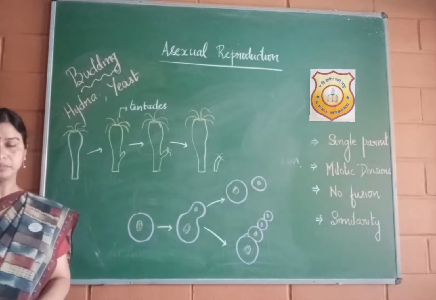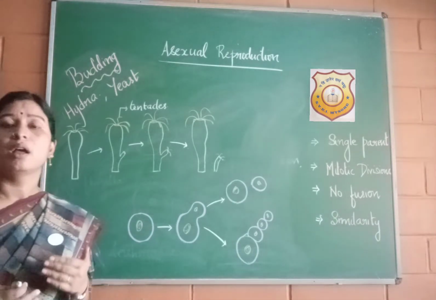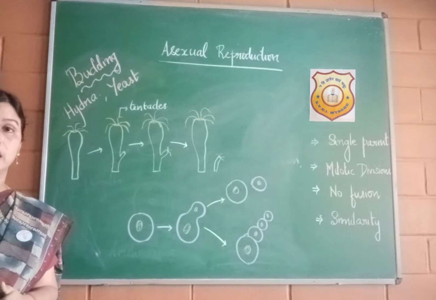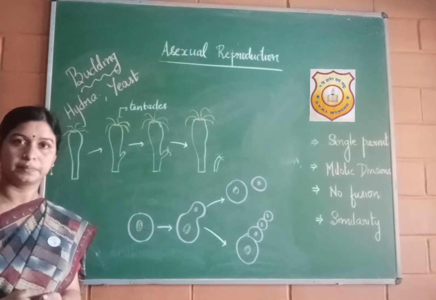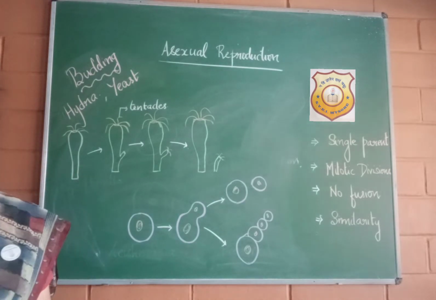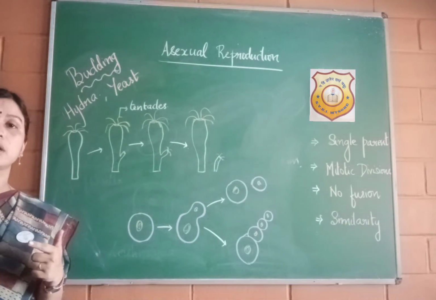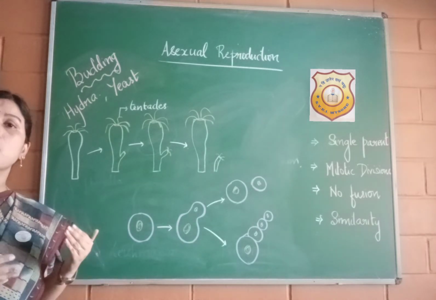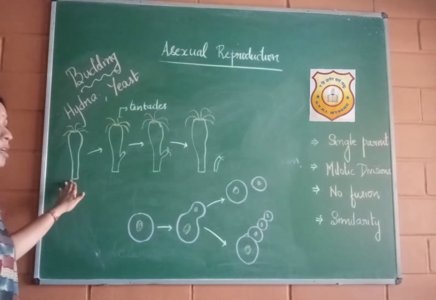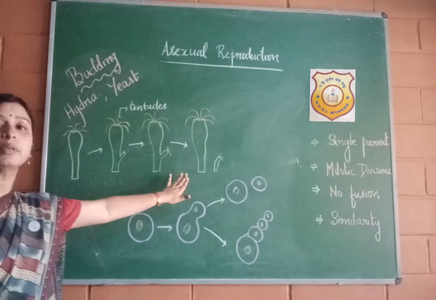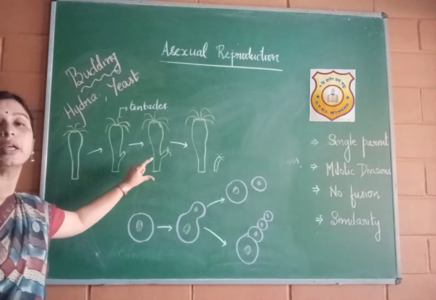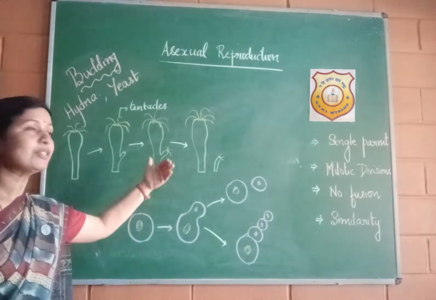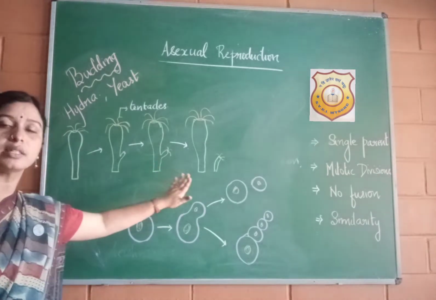So now try to recollect fission and tell me what is the difference between budding and fission. If you remember, in fission we saw that a single parent organism divides into two or many new organisms. So the parent organism does not exist. Whereas here in case of budding, the parent organism is intact. Only a part of the parent organism has produced a new organism and that has formed the next generation. But the parent organism is still intact.